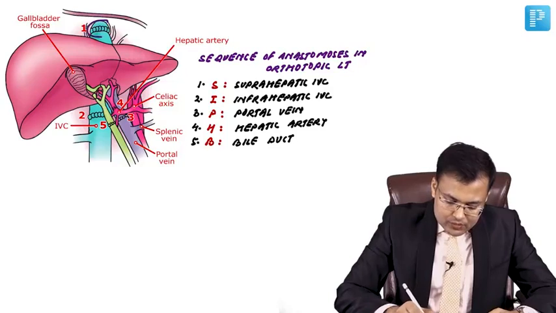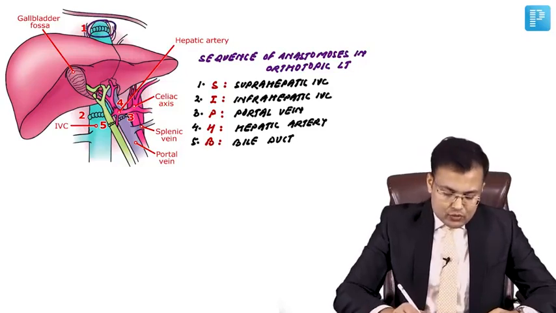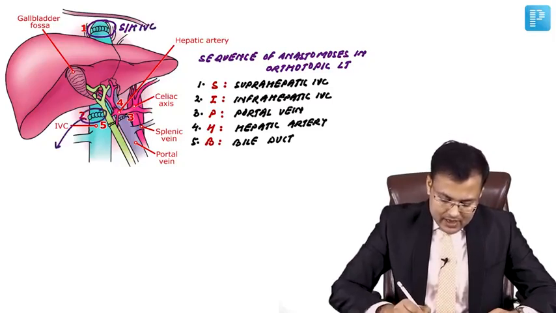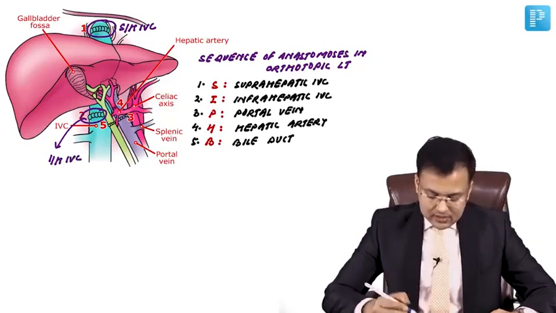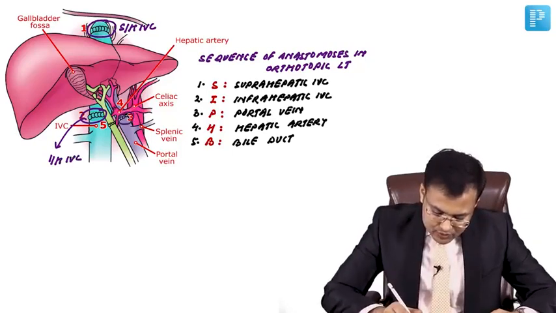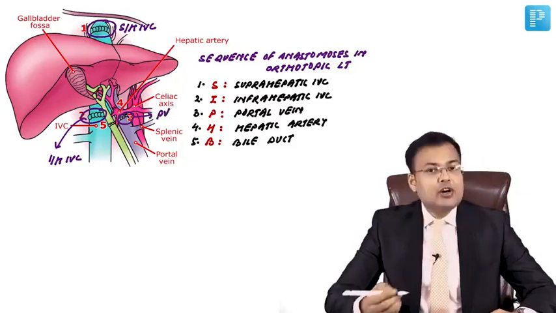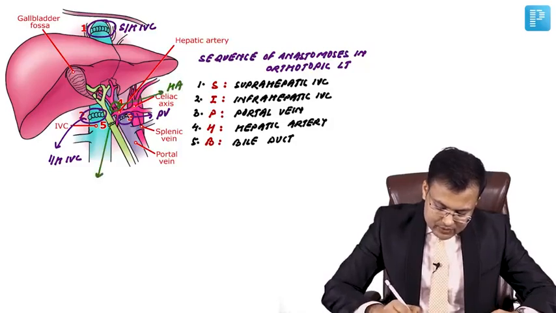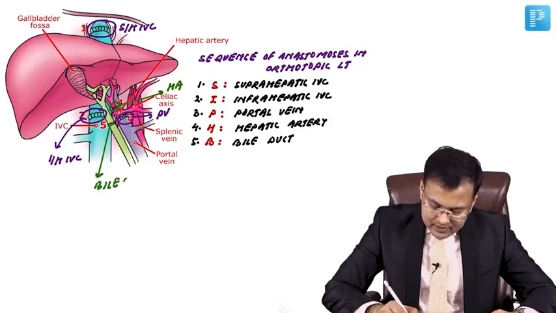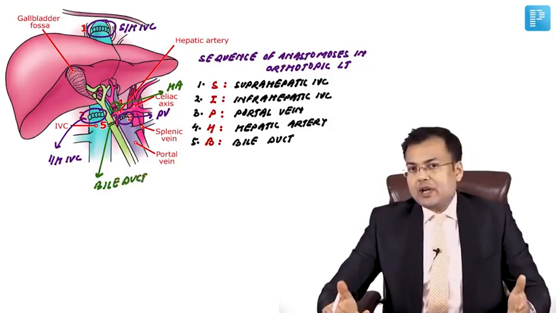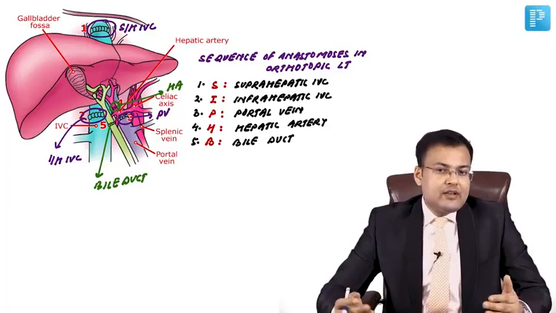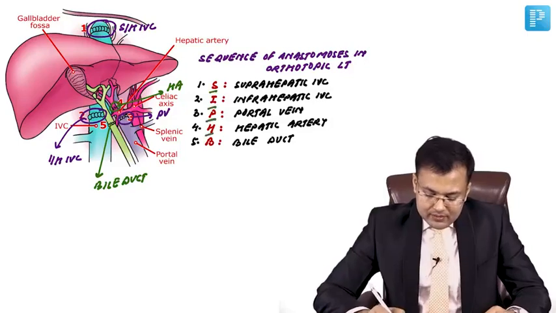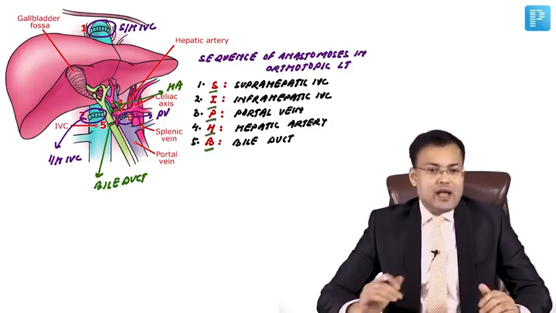So here, what is the sequence of anastomosis? The first is suprahepatic IVC. The second is infrahepatic IVC. The third anastomosis is of the portal vein. Fourth is of the hepatic artery, and the fifth is the bile duct. So what's the sequence of anastomosis? Suprahepatic IVC, infrahepatic IVC, portal vein, hepatic artery, bile duct. How to remember? The mnemonic is SIPHB.